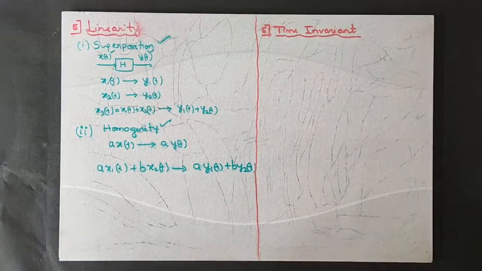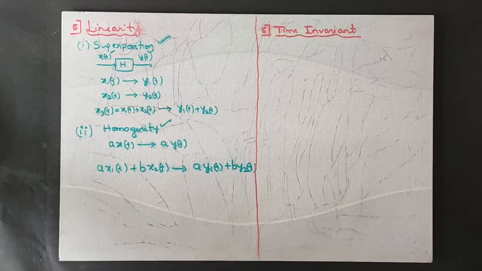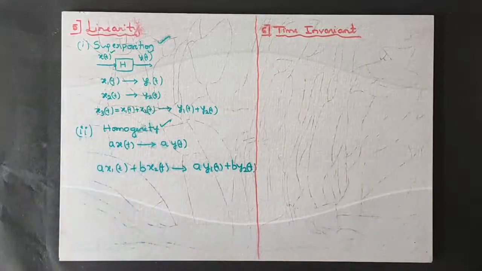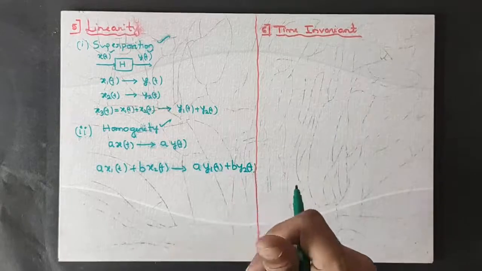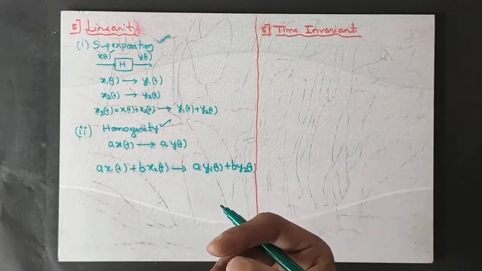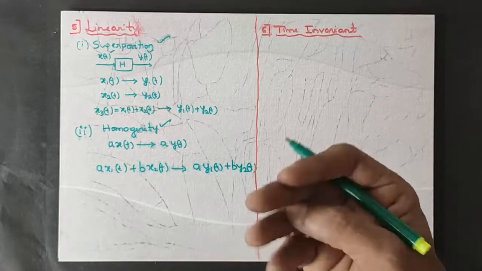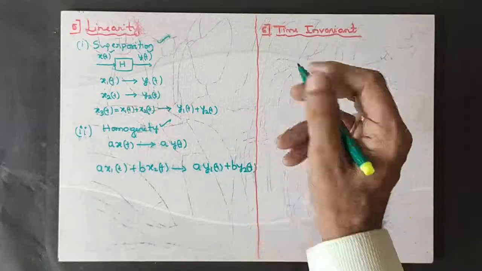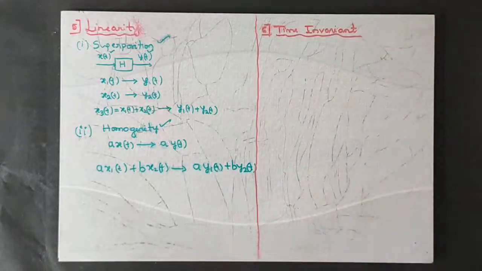The time invariant property means suppose there is a system which produces an output y of t with an input x of t. What I do here is I make a time advance or time delay in the input signal, and it shifts the output signal by the same factor. If I delay or advance the input signal, then the same advancement or delay leads to a time shift in the output signal also. Then such a system is called a time invariant system.